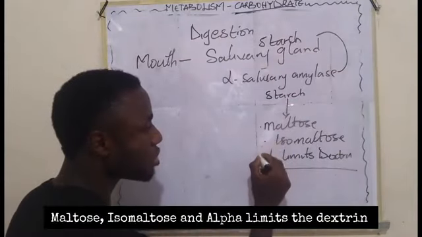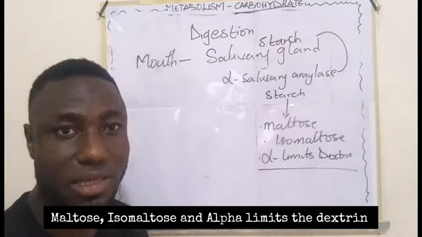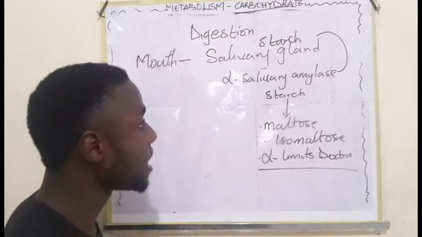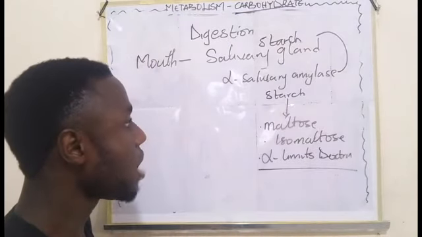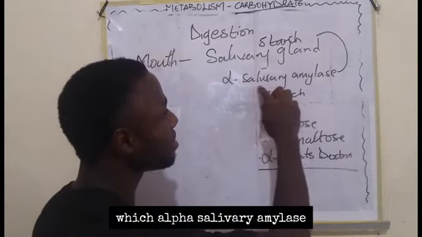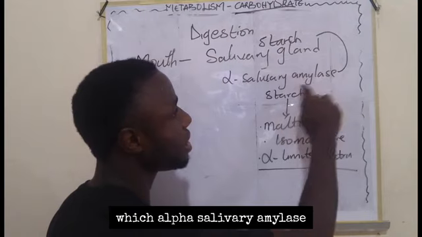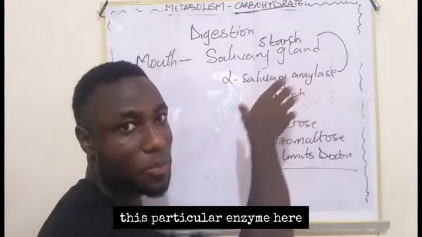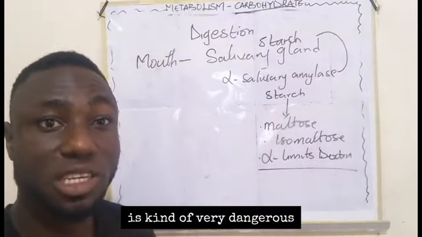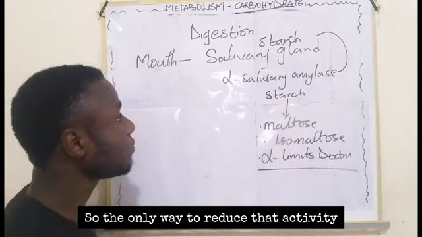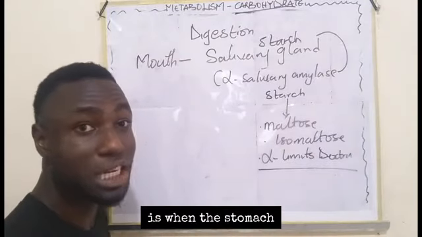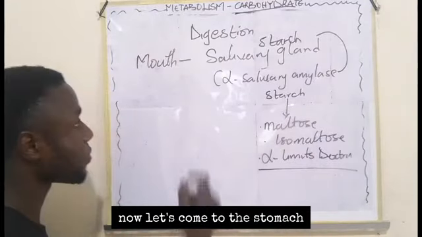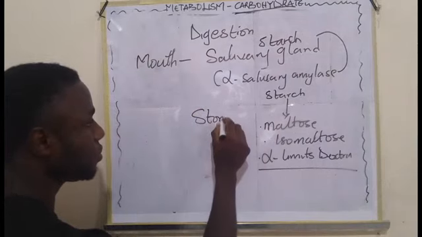Maltose, isomaltose, and alpha limit dextrin. But there is something that is also energizing this. Now, this process by which alpha salivary amylase, this particular enzyme here, acts is kind of very dangerous. So the only way to reduce that activity is when the stomach, now let's come to the stomach. Now we have the stomach.